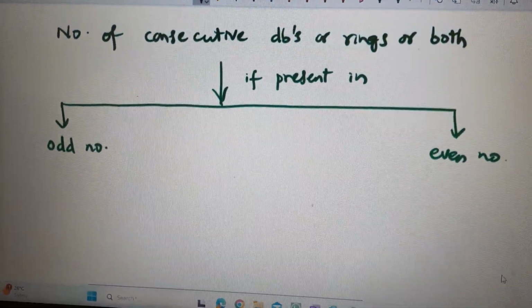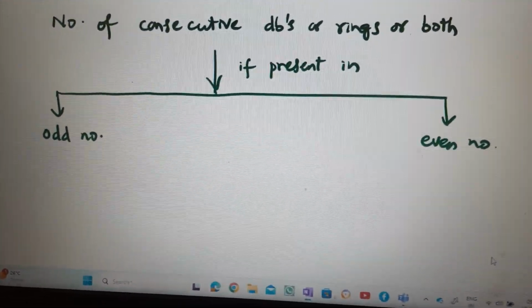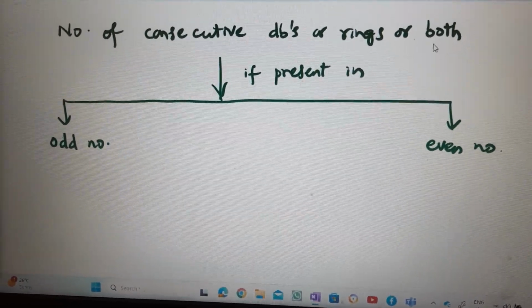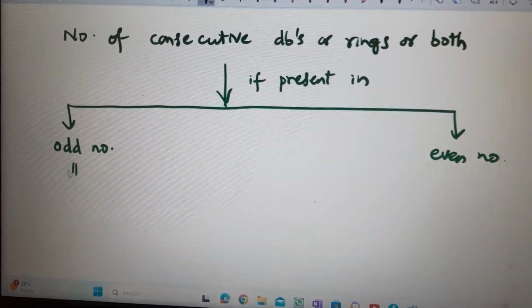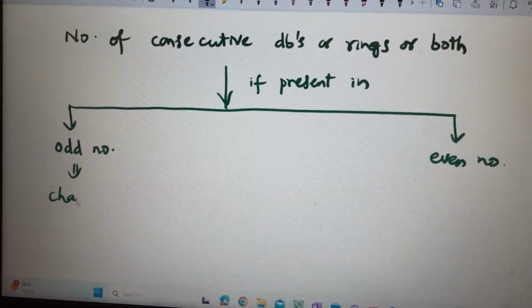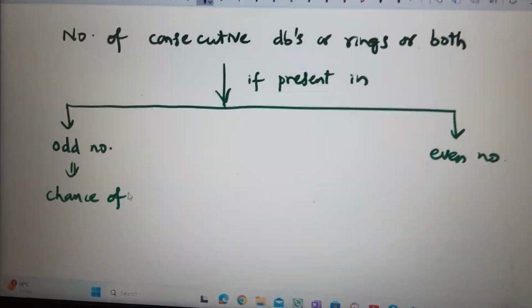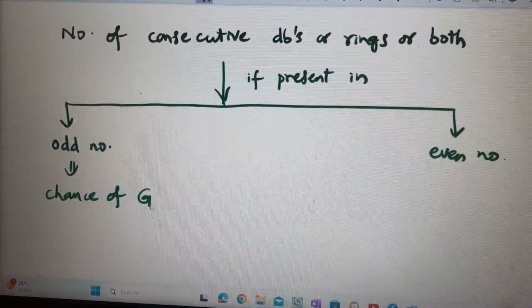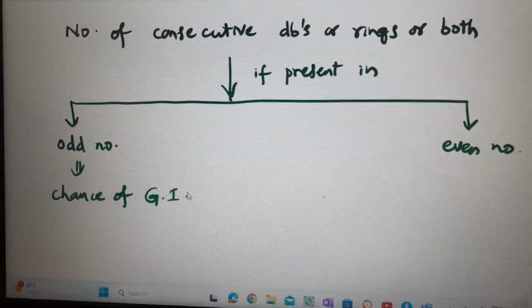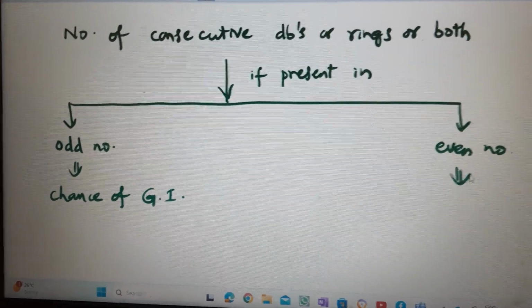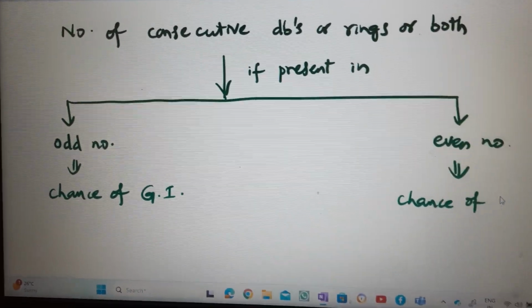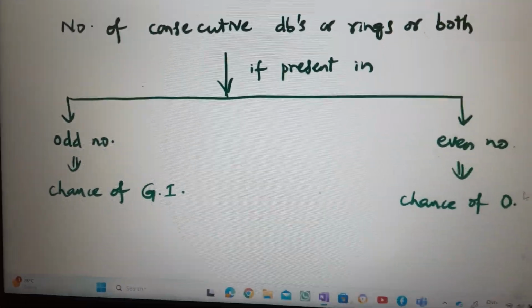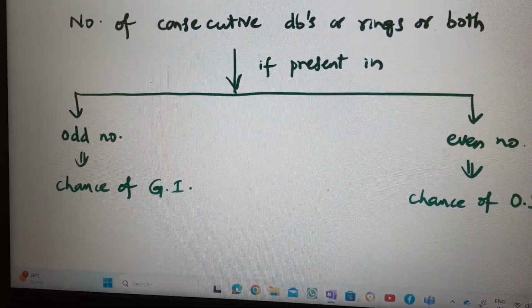Number of consecutive double bonds or consecutive rings or consecutive double bonds along with rings both together, if present in odd number, chance of geometrical isomerism. If present in even number, chance of optical isomerism.